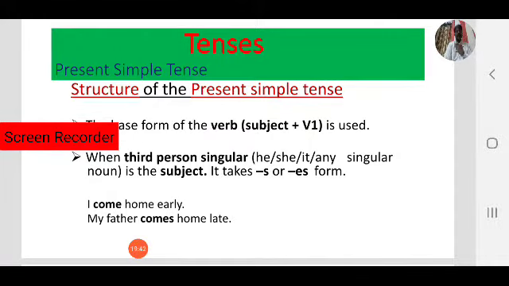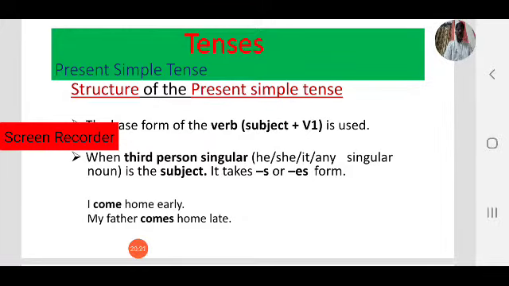For example, I come home early. That is first person singular. We come home early. We is the first person plural. You can note down the same word and how it changes when talking about present simple tense. I come home early, first person singular. Next, first person plural: we come home early.